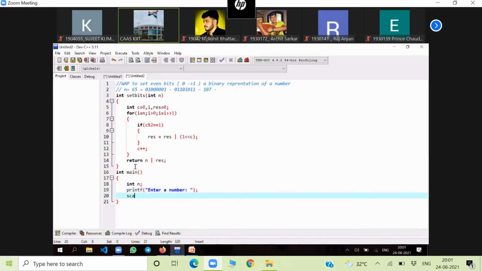Scanf %d, &n. Okay, then I can write here printf, number after even bit set.